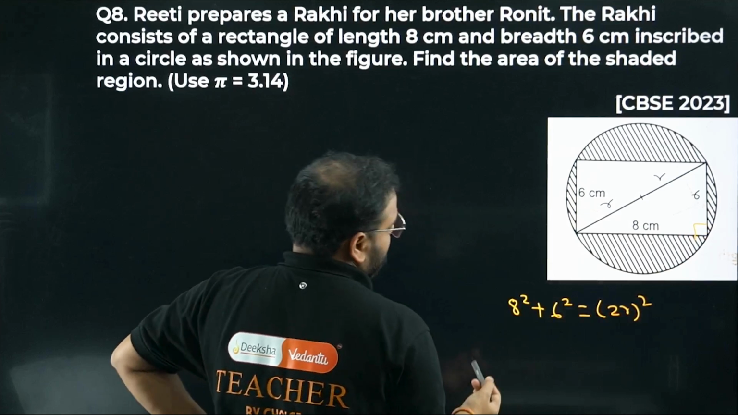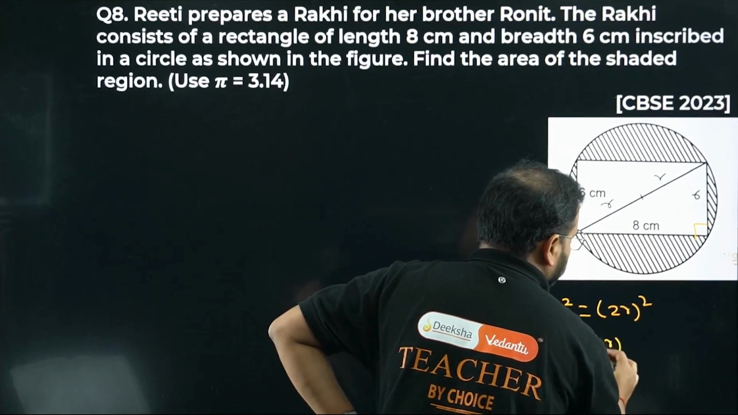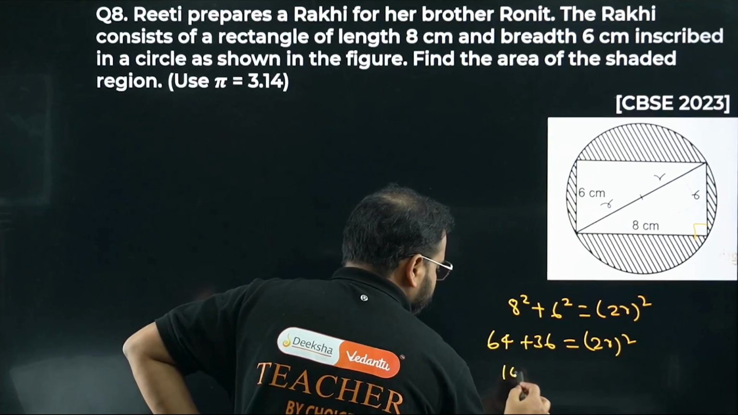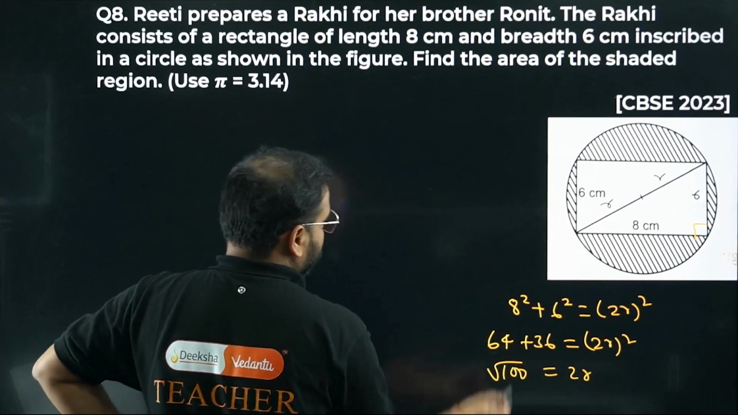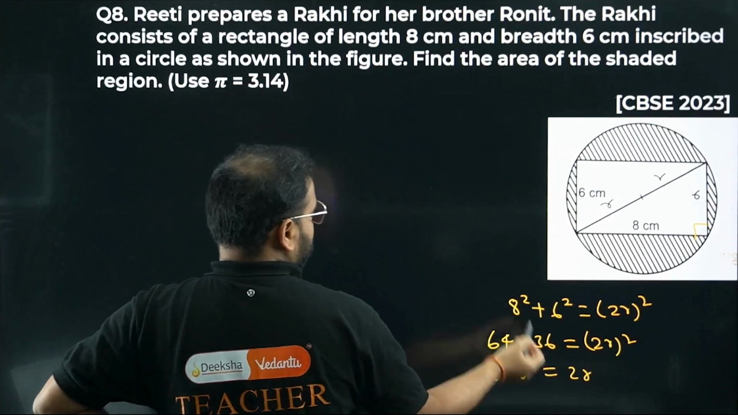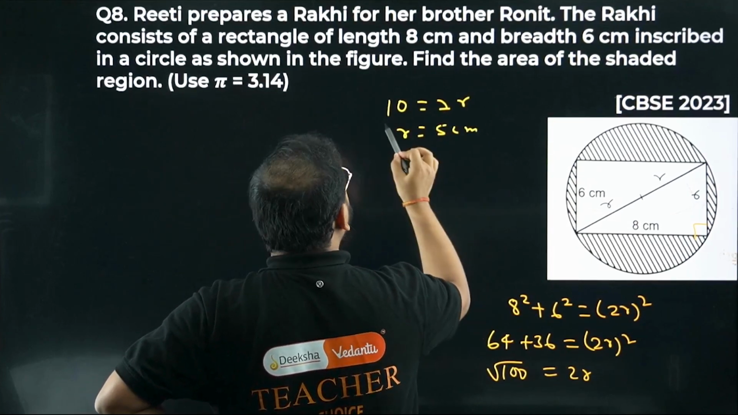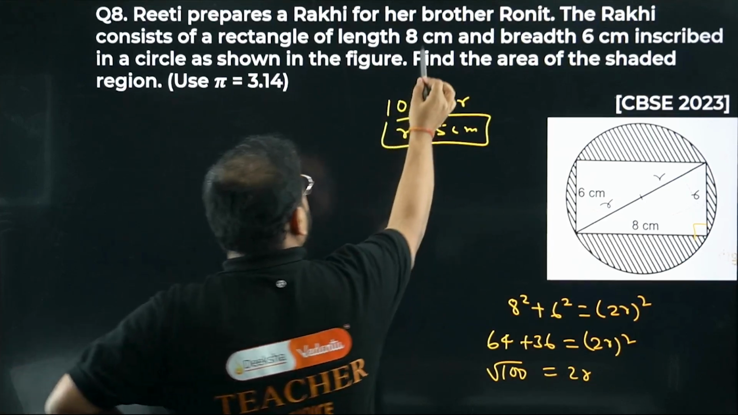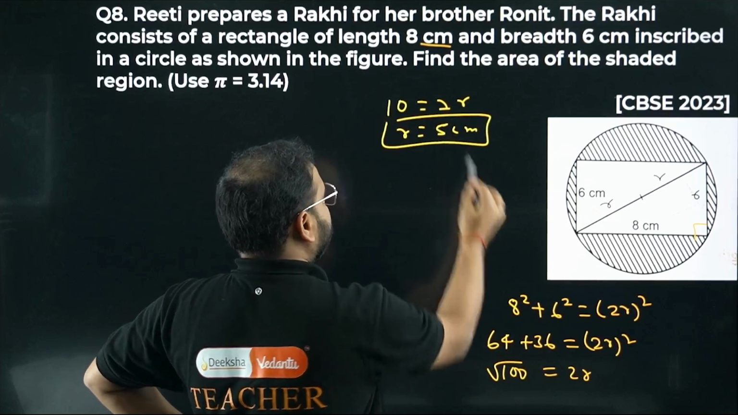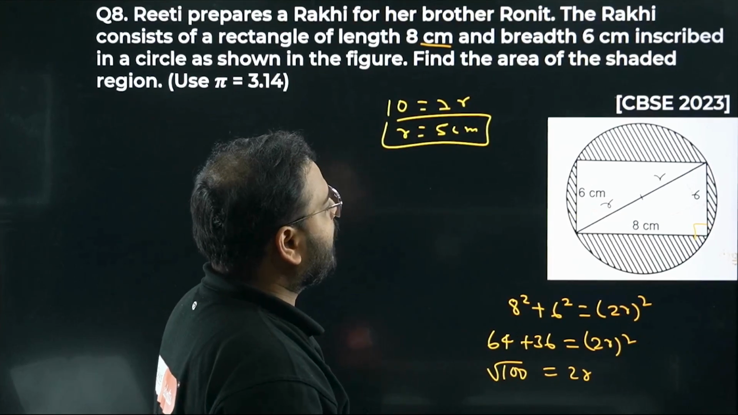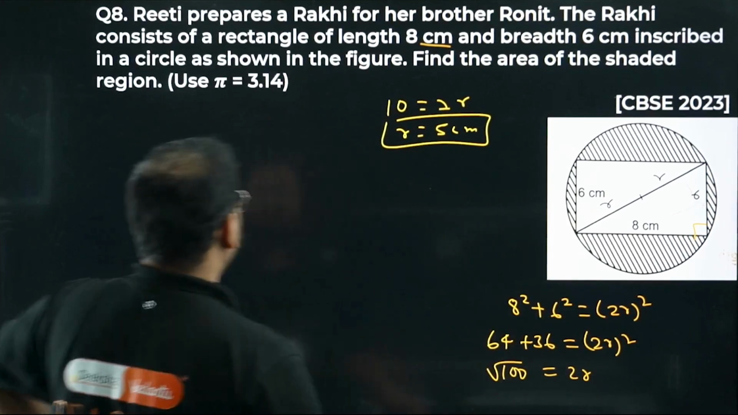How much is that? It's going to be 64 plus 36 equals 2r the whole square. That is 100. Take the root now. I'm getting 10 equals 2r, so r equals 5 centimeters. The unit is always centimeter. The radius is clear now, 5 centimeter. Once we know this, we have to find the area of the shaded region. So from the area of the circle, remove the area of the rectangle. That's your answer.